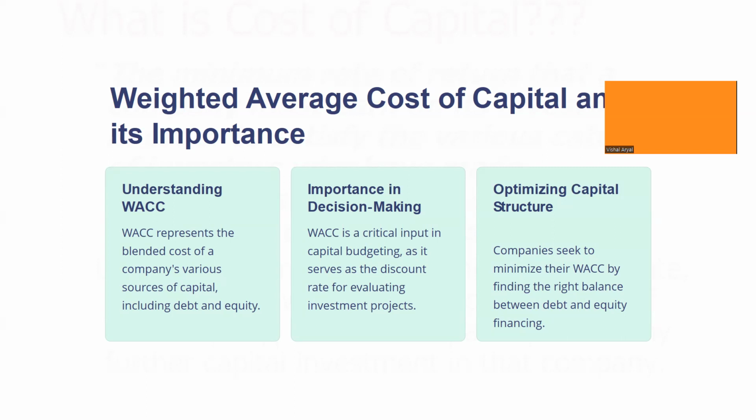What is its importance in decision making? WACC is a critical input in capital budgeting, as it serves as the discount rate for evaluating investment projects. It means the minimum return that the project has to earn in order to fulfill the cost the company is paying to the debt holders and the equity holders. It has to cover the WACC at least.